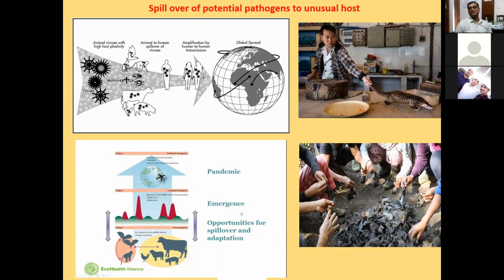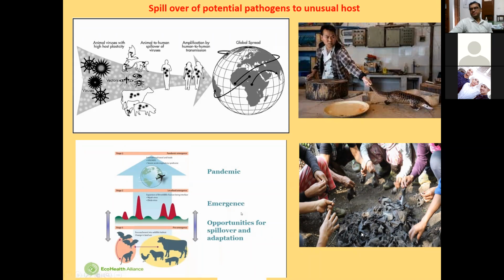So it is spillover from one species to another species, and it may cause disease in different animals and in human beings. That will lead to emergence of new disease. That's why spillover of potential pathogen to unusual host is also one of the factors. And with the help of these figures, you can say that if you are involved in the consumption of, say, wild animals, the pathogens residing in these wild animals may be transferred to human beings.